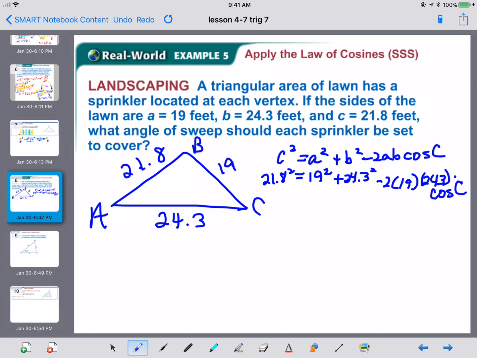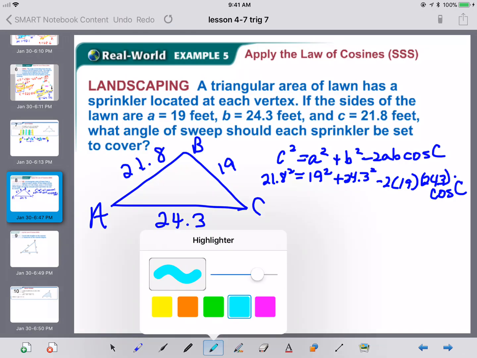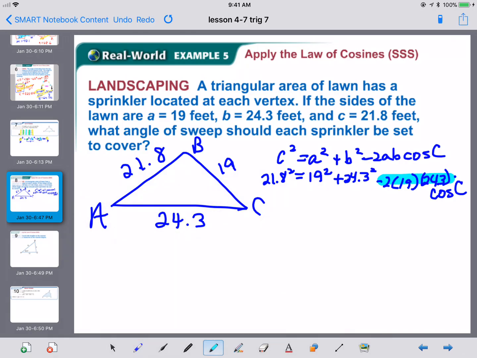Okay. Now, here's where most people will set that initial thing up correctly, but they will not execute it in a correct fashion. You must follow order of operations. So, these things are all stuck together.